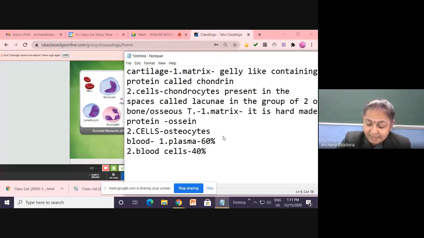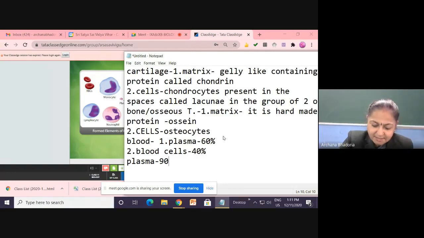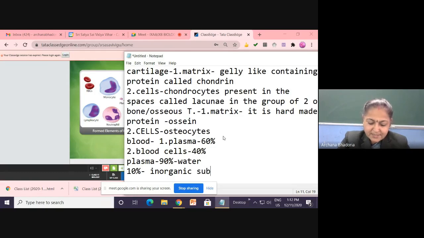Okay, now you take up the plasma, children. तो plasma का अपन देखते हैं. तो plasma में how much is the water? 90%. 90% will be the water. Okay, and the 10% what we have? Organic and inorganic substances, 10%.